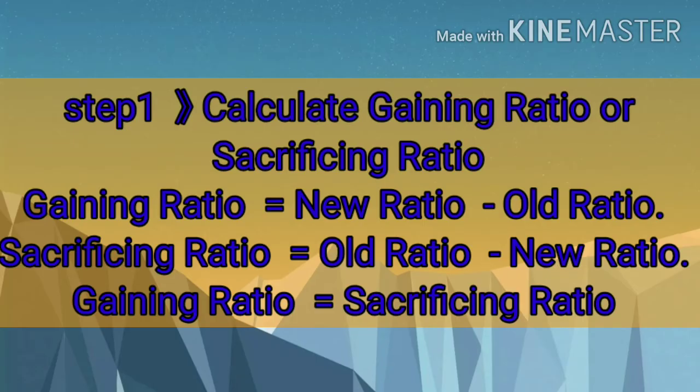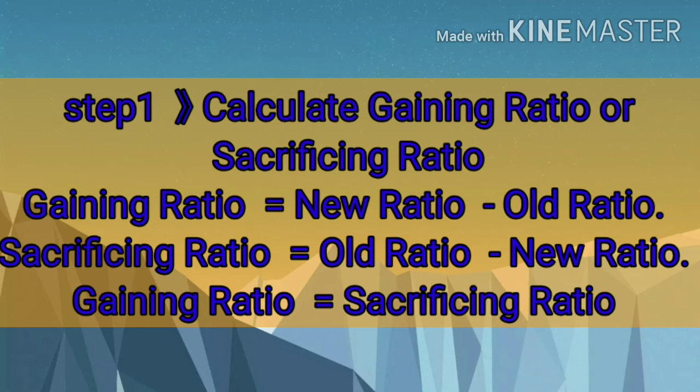Step 1, calculate gaining or sacrificing ratio. Gaining ratio equals to new ratio minus old ratio. Sacrificing ratio equals to old ratio minus new ratio. It should be noted that gaining ratio is always equals to sacrificing ratio.